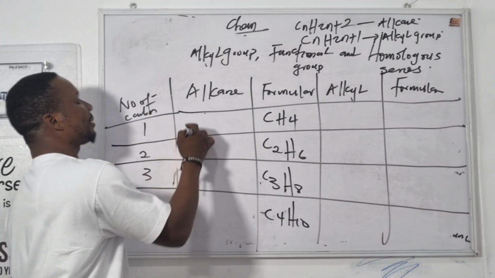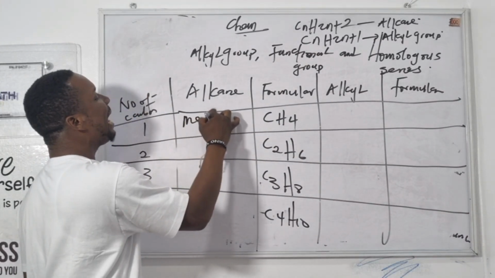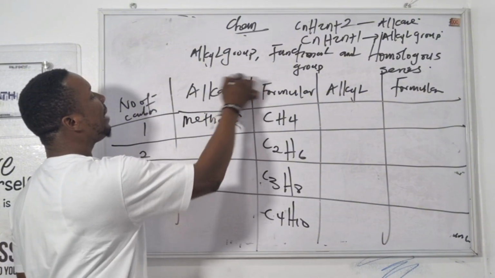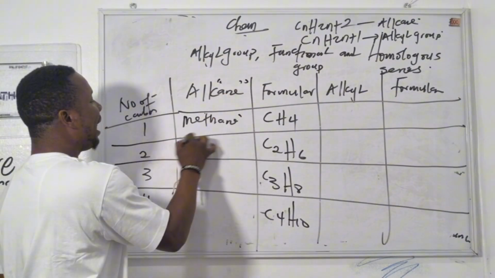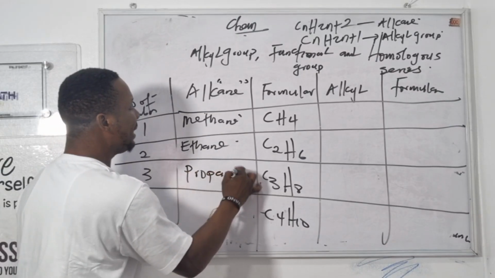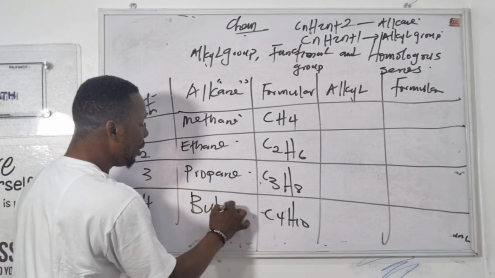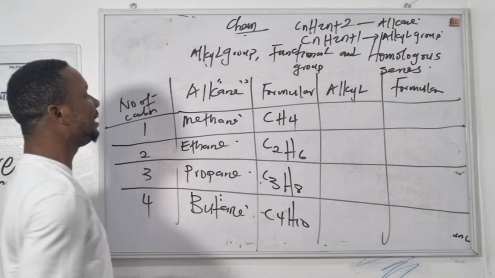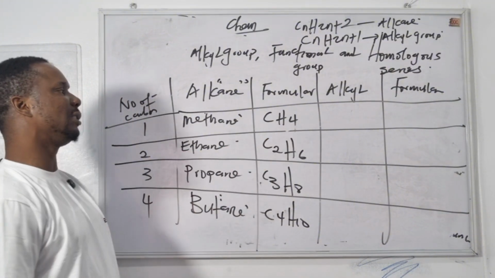The first is methane, from the parent, ane. Ethane, propane, and butane.